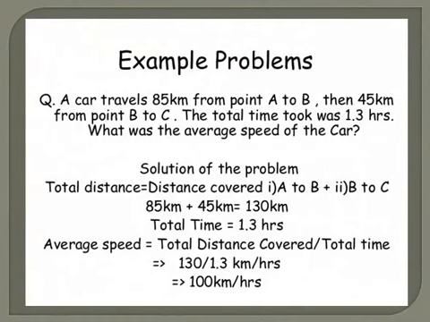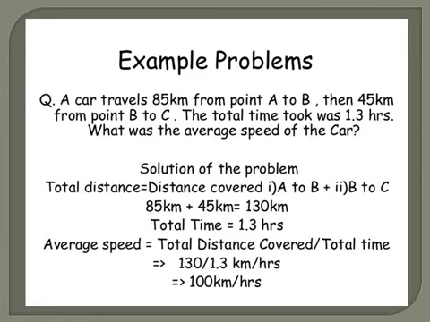Here we are taking up a problem with the speed, that too with average speed. See the question. A car travels 85 km from point A to B, then 45 km from point B to C. So he is traveling from point A to C by crossing point B in between. So the distance AB is 85 and the distance BC is 45. The total time taken was 1.3 hours. So what was the average speed of the car?